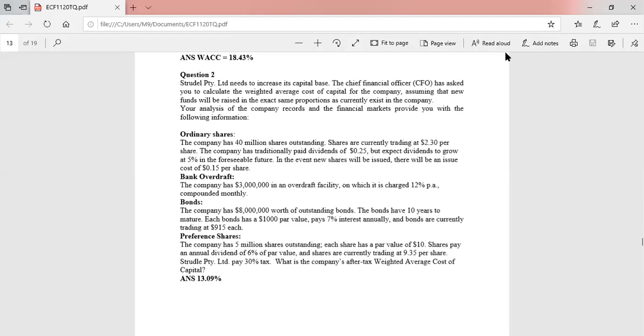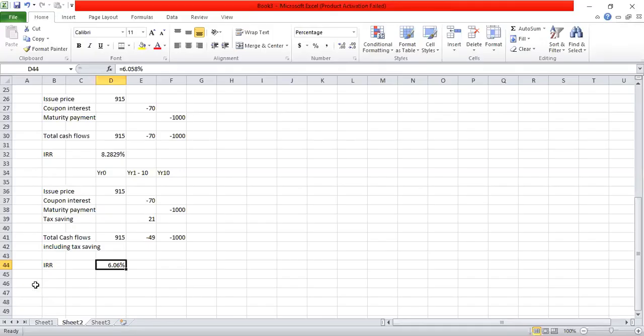So on preference shares, the company has 5 million shares outstanding. Each has a par value of $10. Shares pay an annual dividend of 6% of the par value, and shares are currently trading at 9 rupees and 35 cents per share. Okay, there is no indication whether preference shares are redeemable or irredeemable. So we are going to assume preference shares are irredeemable. So with that assumption, we can work out the cost of preference shares.